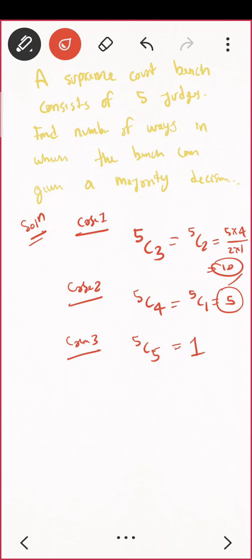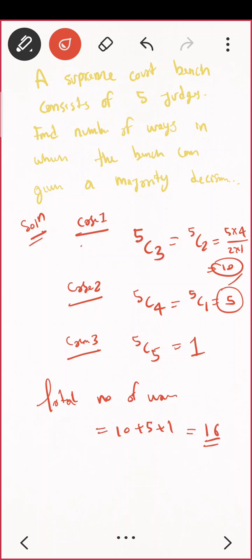Yes. So what is the total? That is the number of ways this can be done. Total number. This will be 10 plus 5 plus 1. See, whenever you are having cases, try to put something like that. Case 1, case 2, case 3. It will be easy to see that you have to add them. Because many people, even in BSc, used to make this type of mistake.